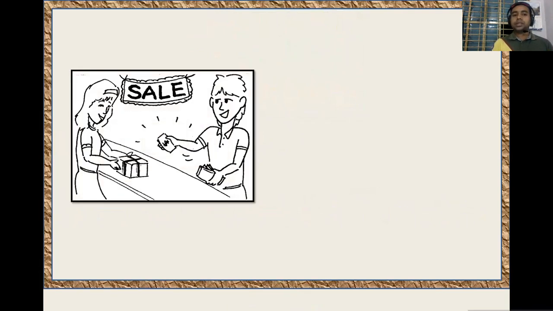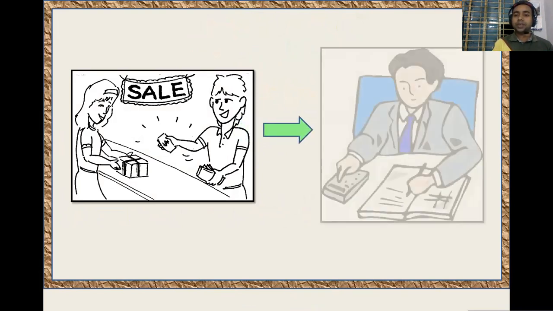Dear learners, you are watching one man receiving a product and another person receiving money. That means here there is an exchange, a transaction is happening. Am I right?